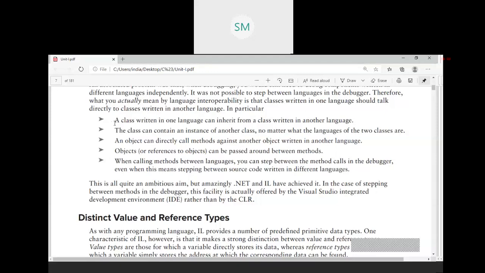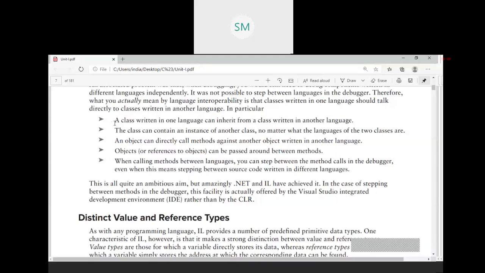It means you are accessing the already existing code through the process of inheritance in your application. That's why the statement is like that: a class written in one language can inherit from a class written in another language. Are you able to understand this?